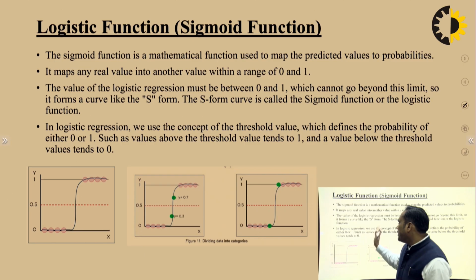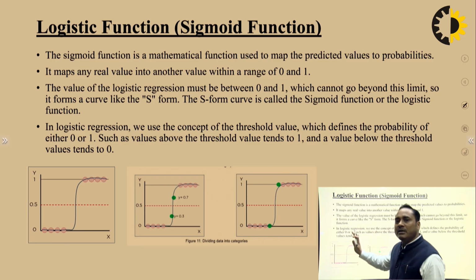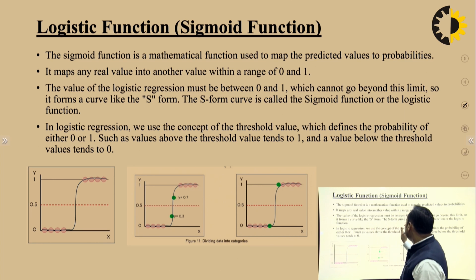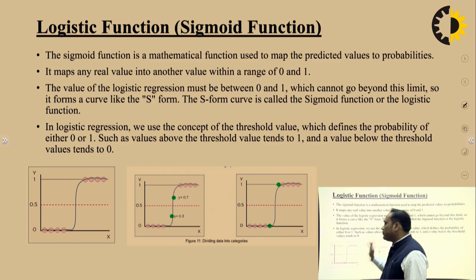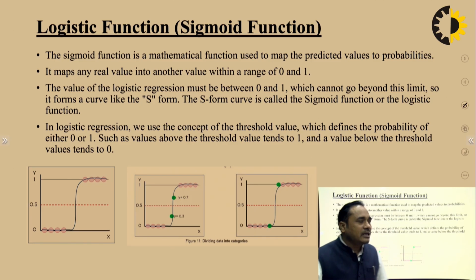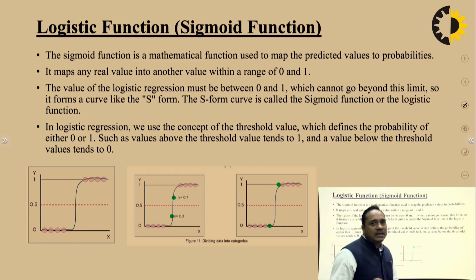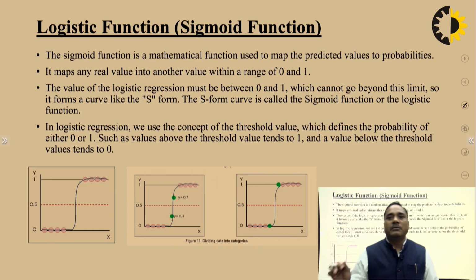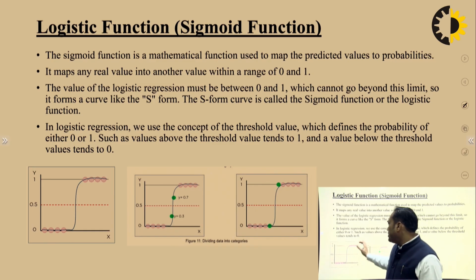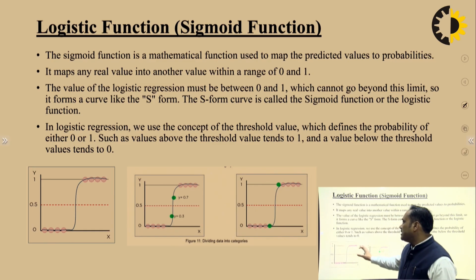The value of logistic regression must be between 0 and 1, which cannot go beyond this limit. So it forms a curve-like function. The S-shaped curve is called the sigmoid function or the logistic function, because it produces an S-like shape. You can easily see it in the graph.